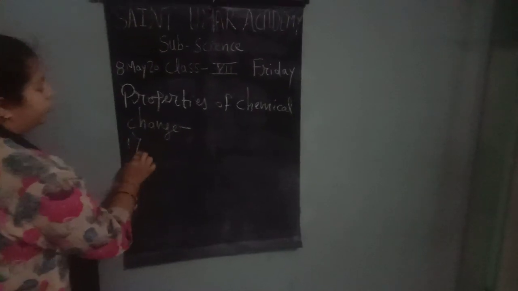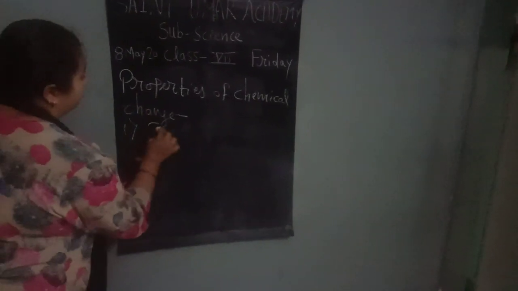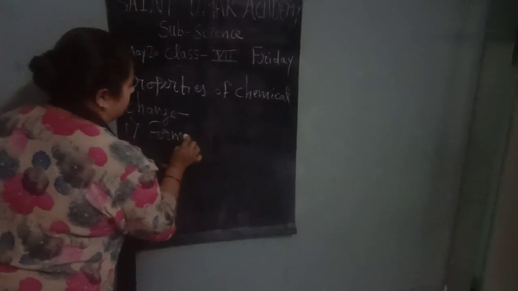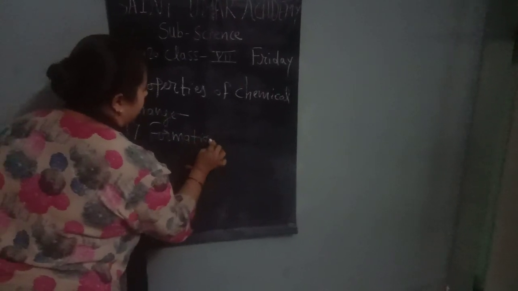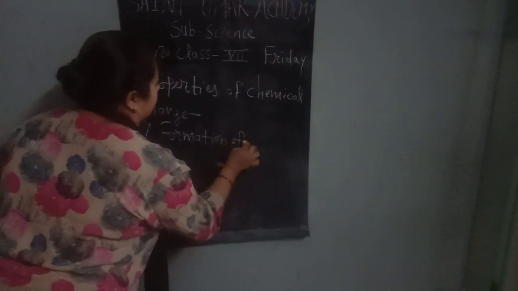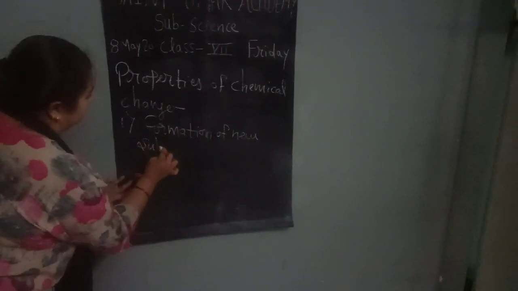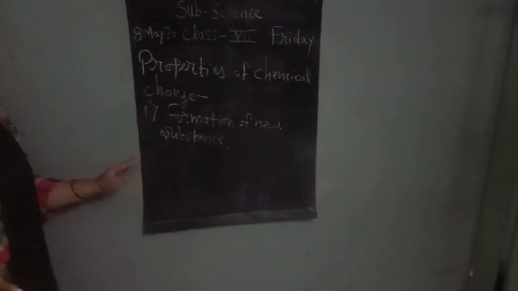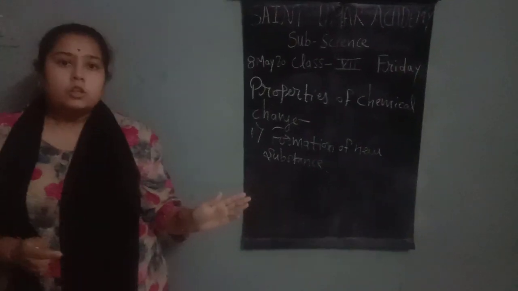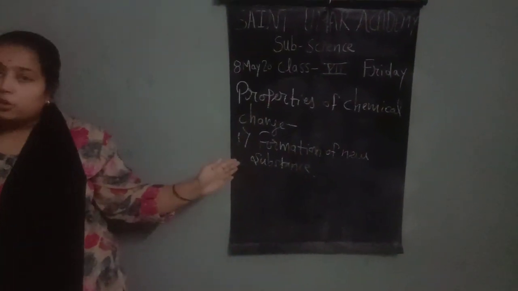The first property of a chemical change is formation of a new substance. When any chemical change takes place, it always leads to the formation of a new substance.